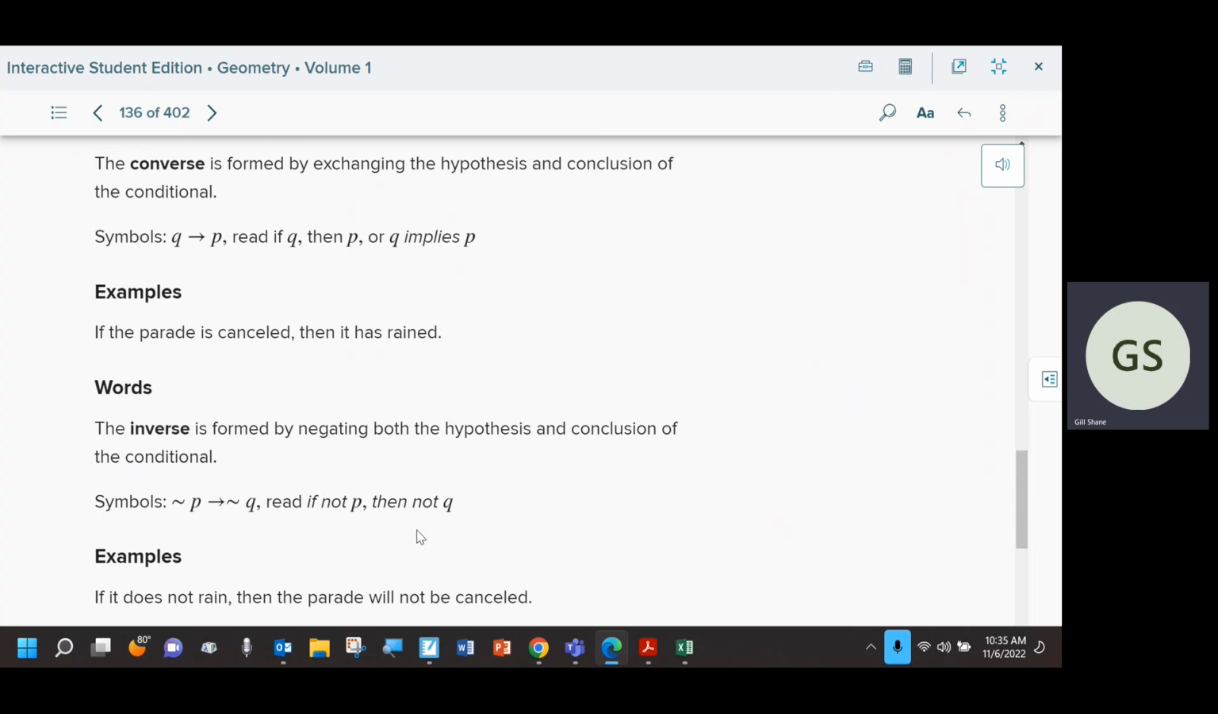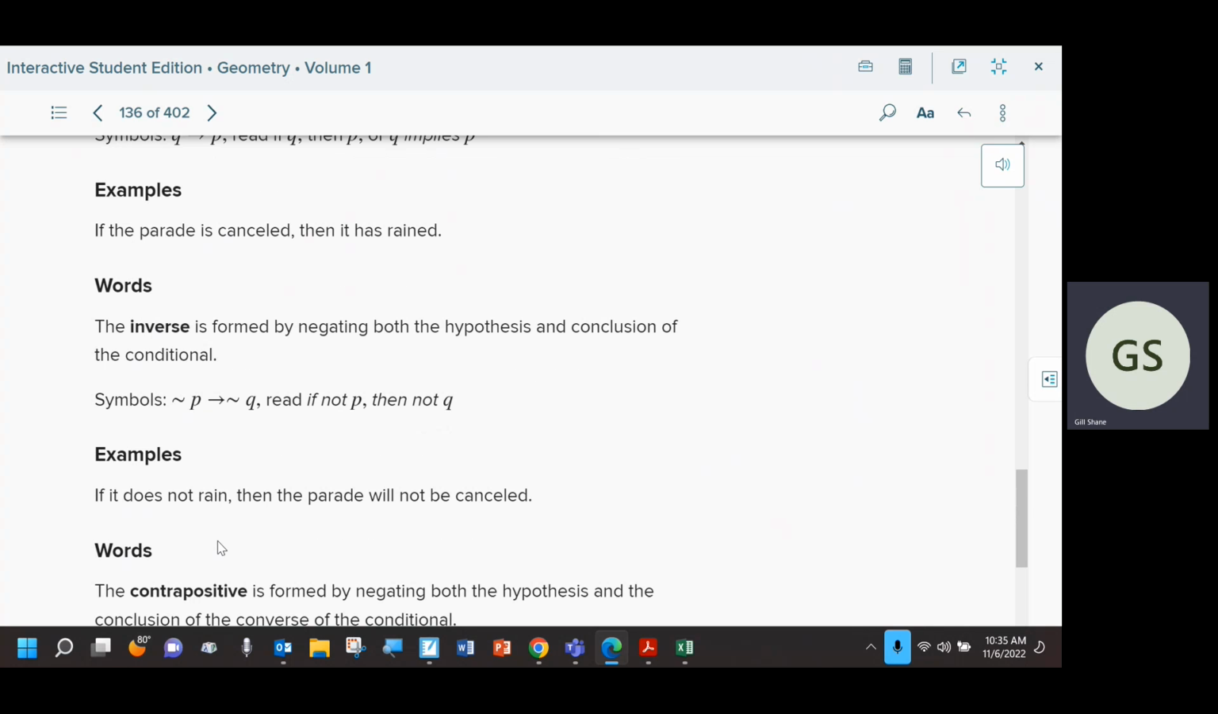The inverse, we said we don't flip anything around. We change both original statements to the not version. So if not P, then not Q. I know it gets confusing, but just keep going back to the example. We didn't flip the rain part and the parade being canceled part. We just made them both the not statement. If it does not rain, then the parade will not be canceled. So that was the inverse.